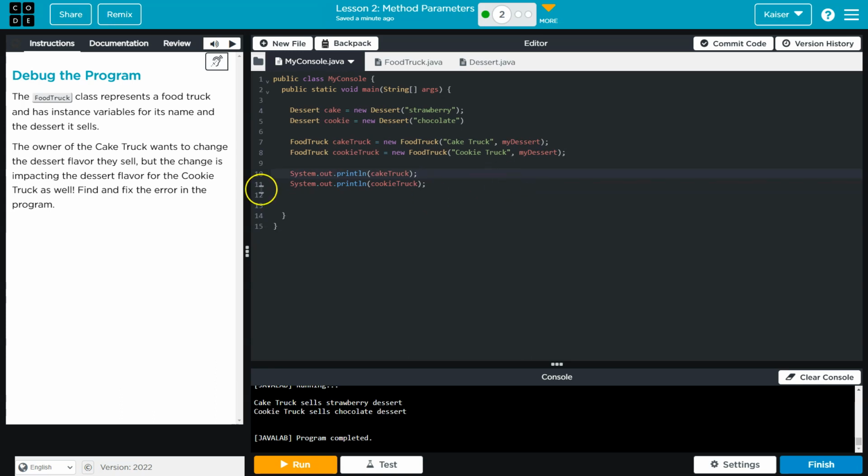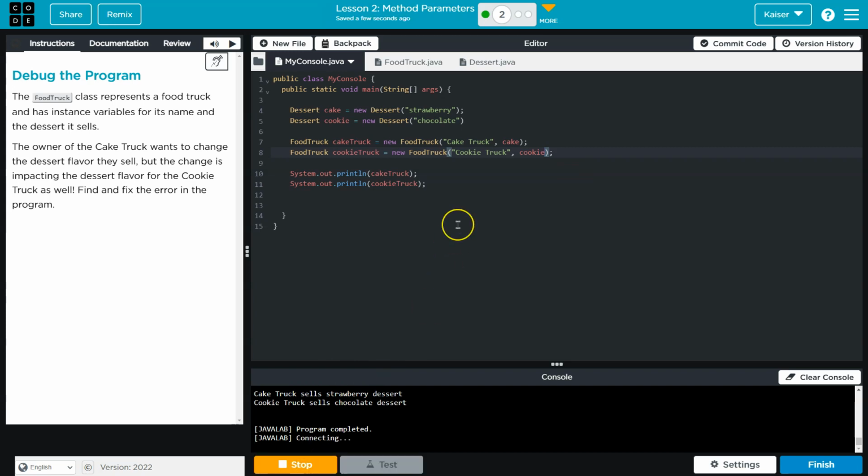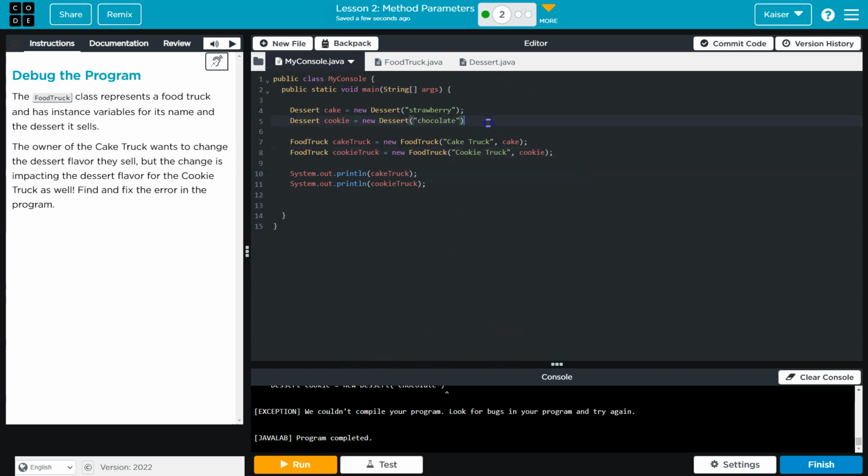So now I have a cake dessert, which is strawberry, and a cookie dessert, which is chocolate. What I'll need to do, though, is make sure to set these correctly. So cake truck will have cake, cookie truck will have cookie. Oh, yep, arch nemesis is a semicolon, as always. There we go, chocolate and strawberry.